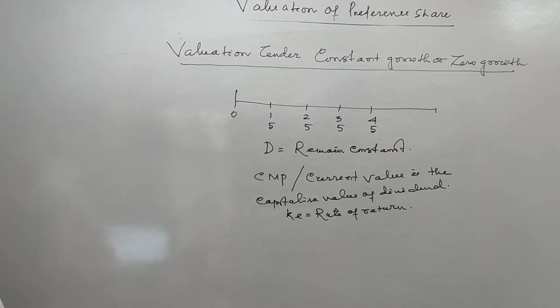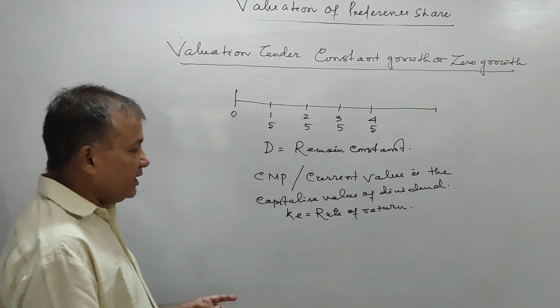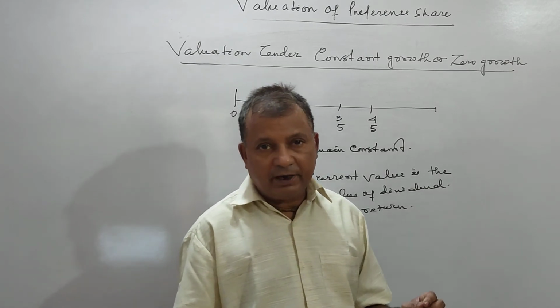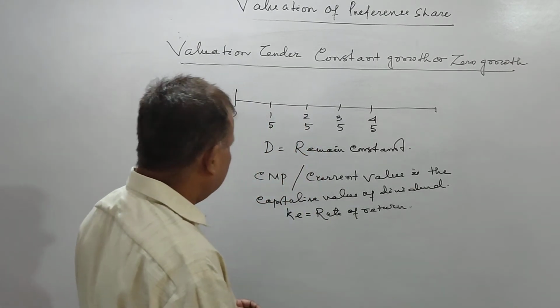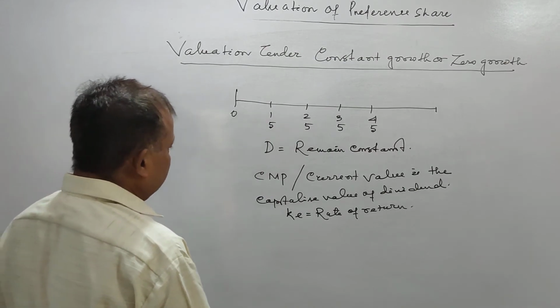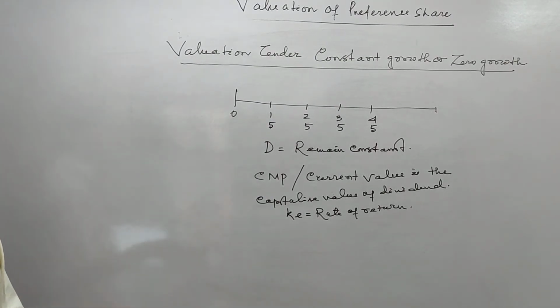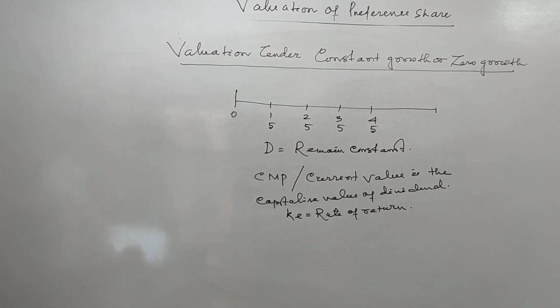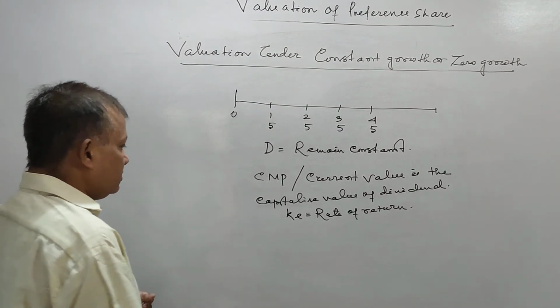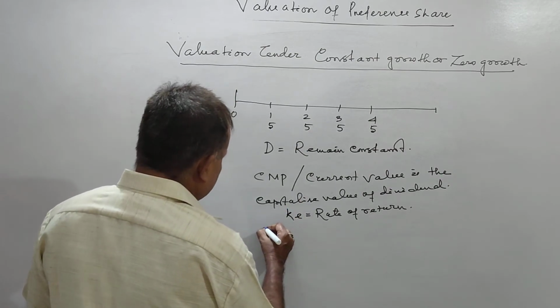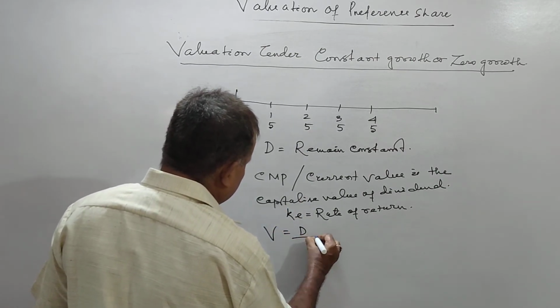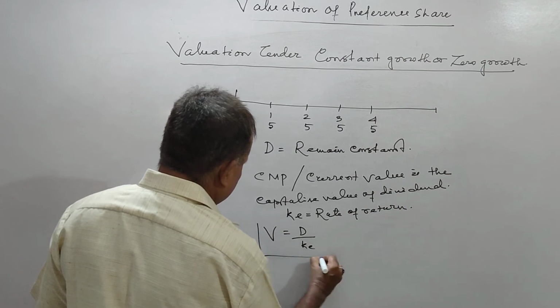KE is the rate of return, or we can say it is a discount factor, and the dividend is capitalized to find out the value of the share. So the value will be D by KE.